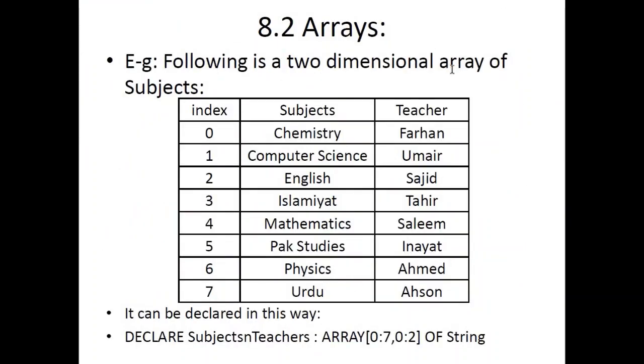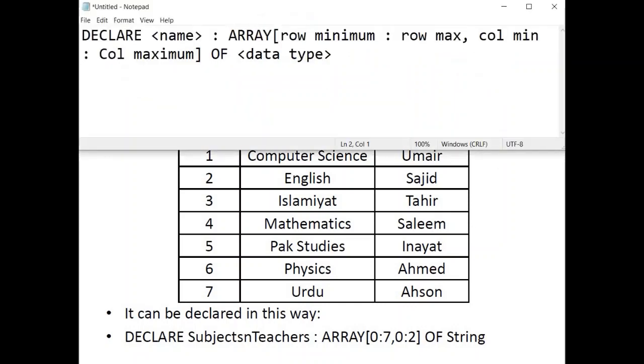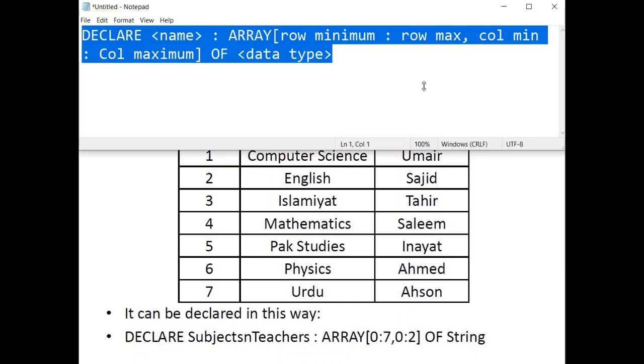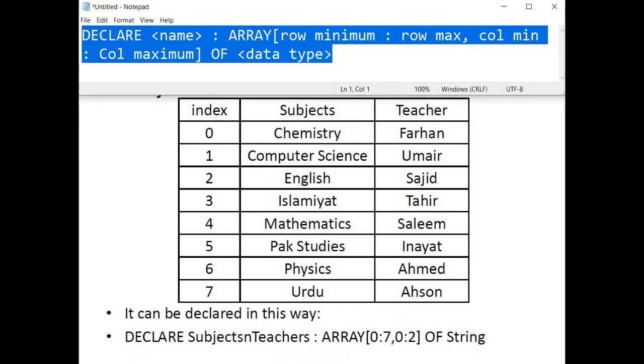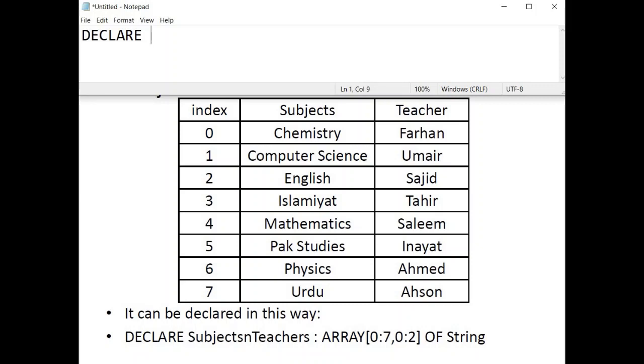For example, this is a two-dimensional array of subjects and teachers. Let's name it SubjectsAndTeachers. If I have to declare this array, I'll write the keyword DECLARE, the name of the array, SubjectsAndTeachers, then a colon, then ARRAY, square bracket open, and the minimum value for row.